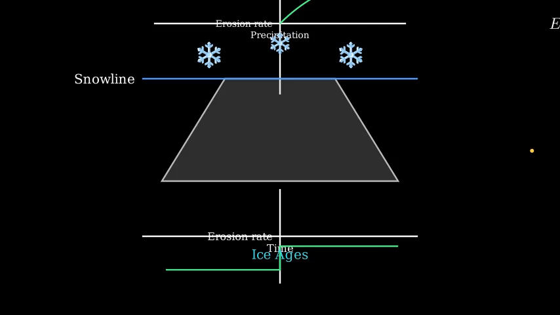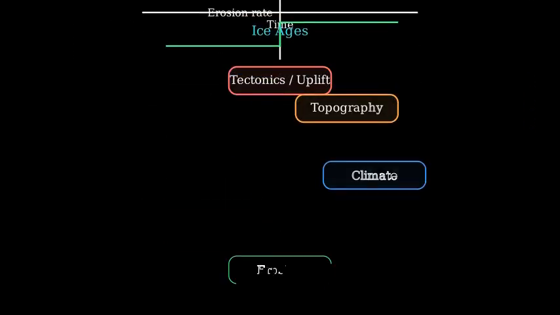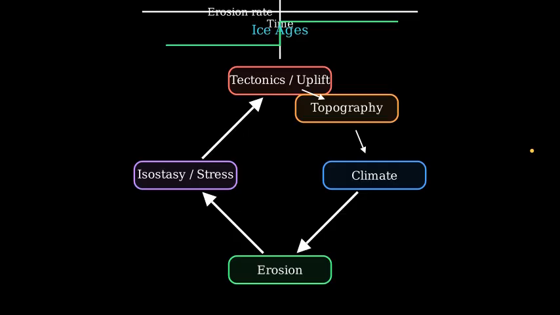Increasingly, we see climate and tectonics are coupled by feedbacks. Tectonics raises mountains, shaping topography. Topography steers climate with orographic effects. Climate drives erosion that removes rock. Removing rock lightens the crust, causing isostatic rebound, and can even focus deformation. The loop continues.